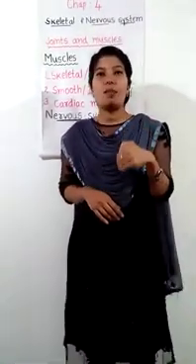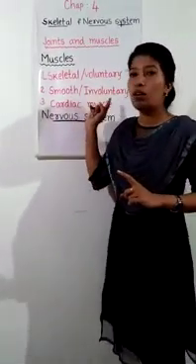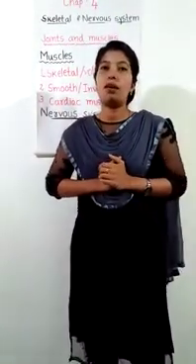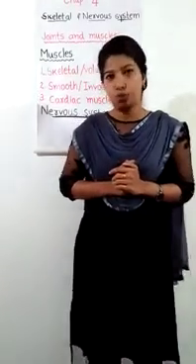So now we have discussed three types of muscles. They are voluntary or skeletal muscle, second, smooth or involuntary muscle, and third, cardiac muscle. I hope all these types of muscles are clear to you.